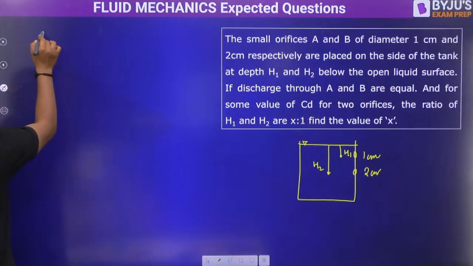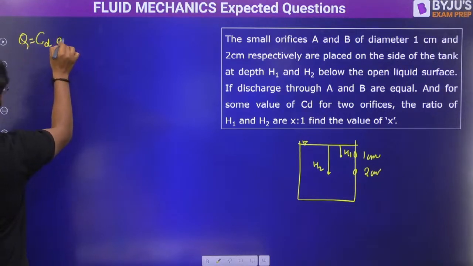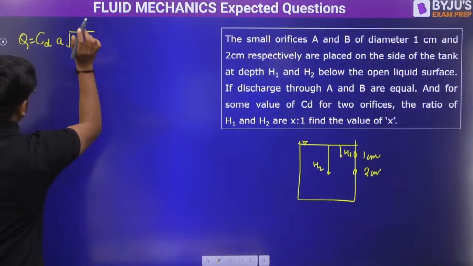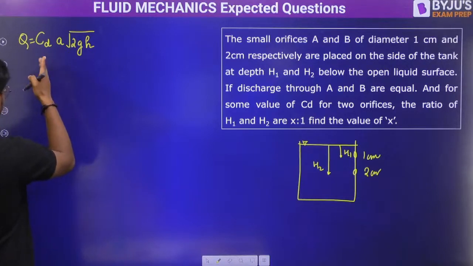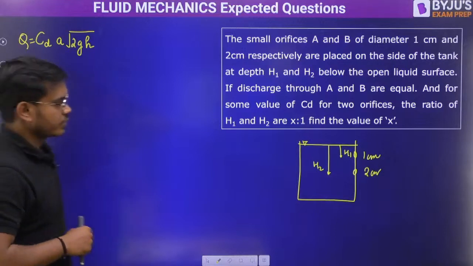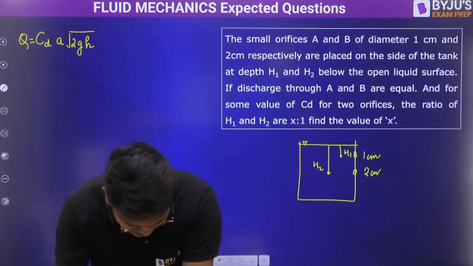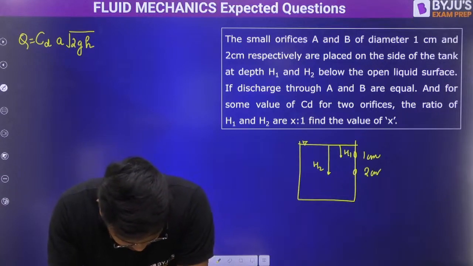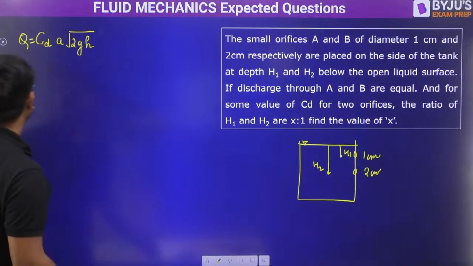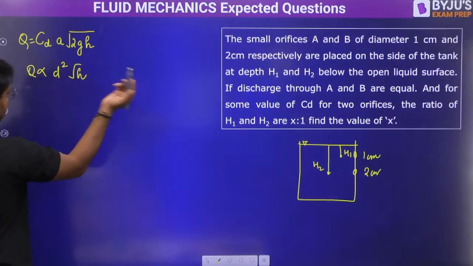So we know that discharge is CD A root 2GH. From here you will get the discharge. The discharge is the same, they are saying.